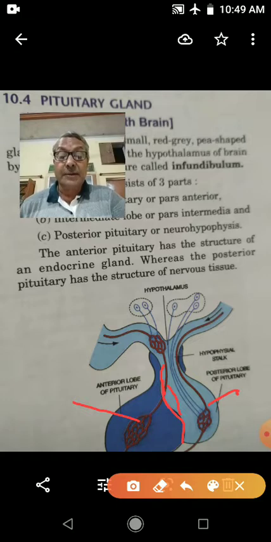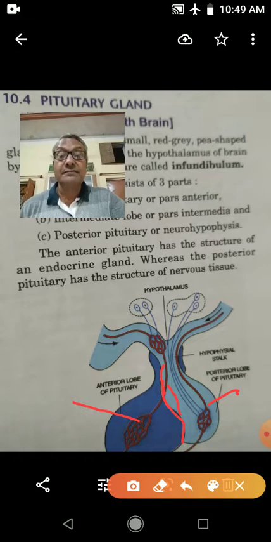Children, if you see the structure of the anterior pituitary, it is the largest portion. 75% of the pituitary gland is the anterior lobe, and the hormones secreted by this anterior lobe stimulate certain other endocrine glands.